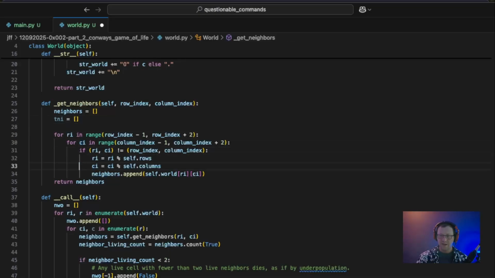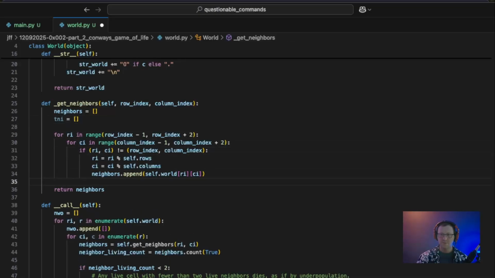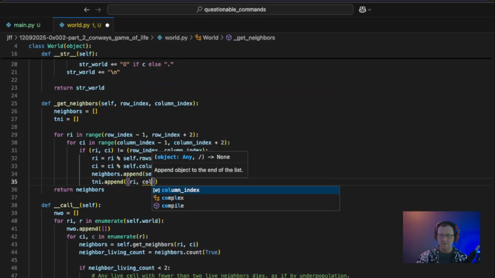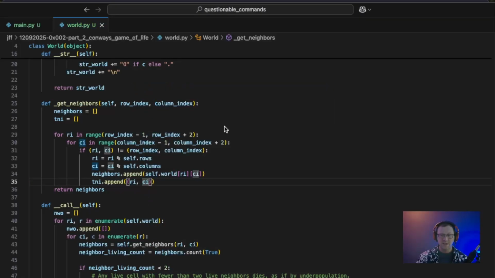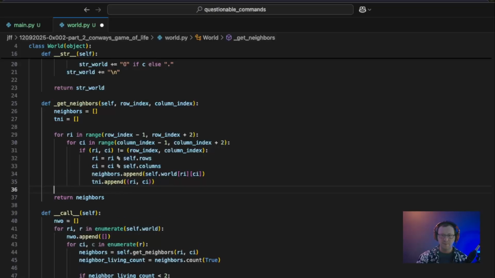And when we do the neighbors append, we'll also do a TNI.append. We'll append a tuple of the row index and column index. And of course, we want to be able to see what's in TNI. So just at the bottom here, I will temporarily print TNI. All right, and it's going to make the output look really messy, but that's all right. It's just temporary debugging sanity checks.